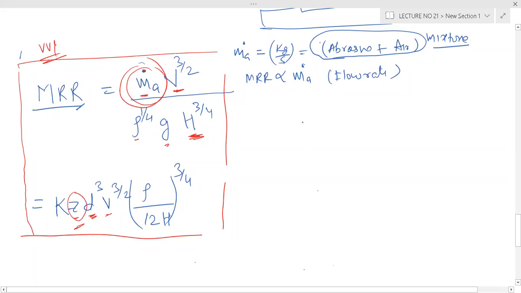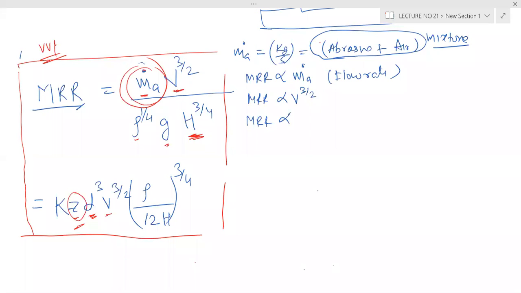Then metal removal rate is proportional to velocity. V is the velocity. Then metal removal rate is inversely... Yes, yes, I repeat the formula once again.